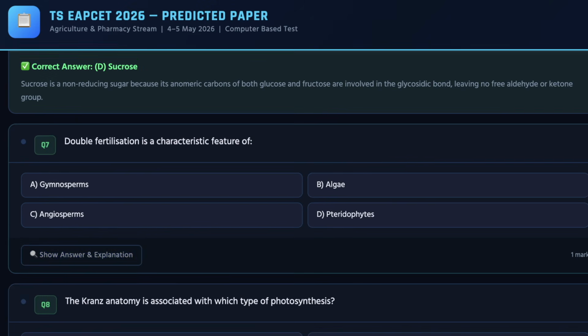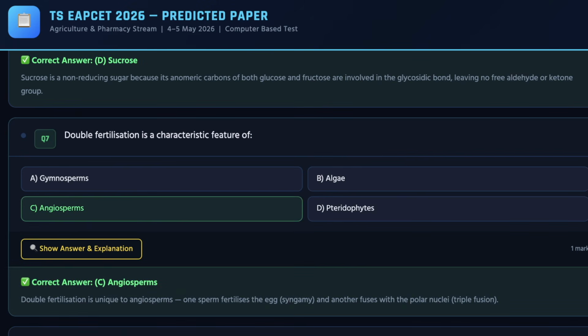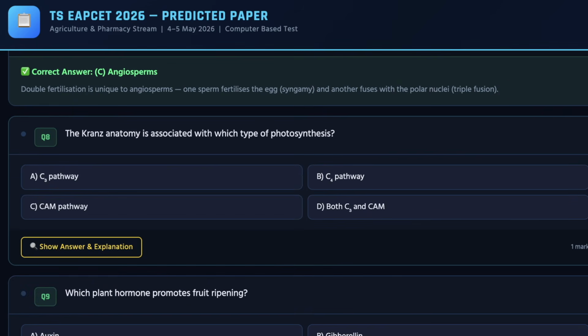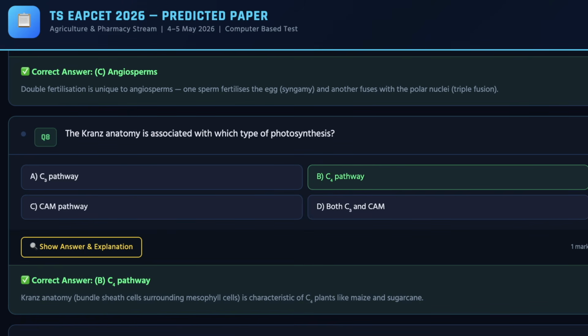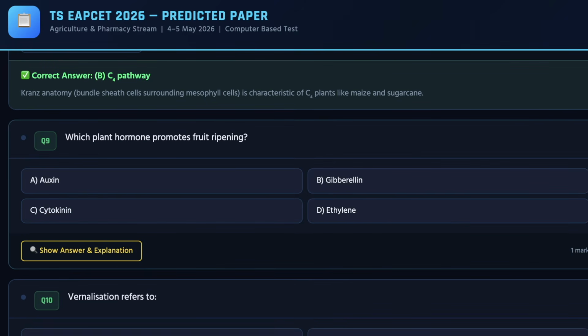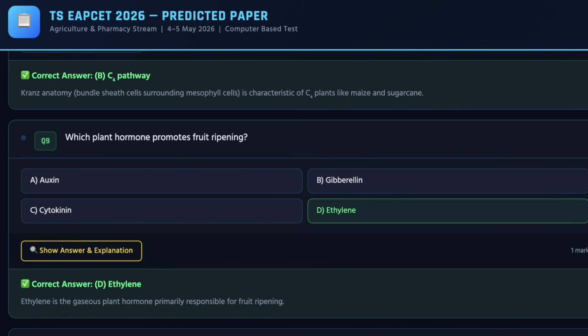As you move ahead, you can check out the seventh question on the screen, and the correct answer for the same is C. Moving ahead, we have the eighth question, which you can currently see on the screen, and the correct answer for the same is B. And as you move ahead, you can check out the ninth question, which plant hormone promotes fruit ripening, and the correct answer for the same is D.